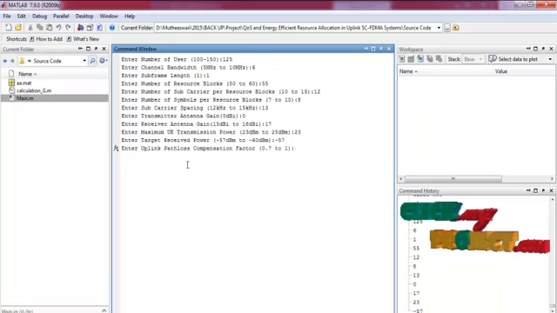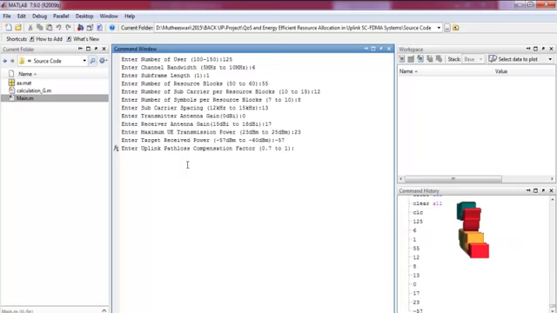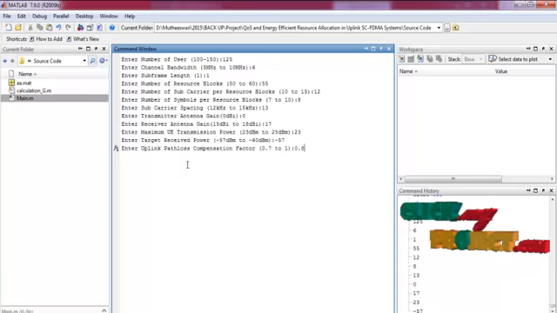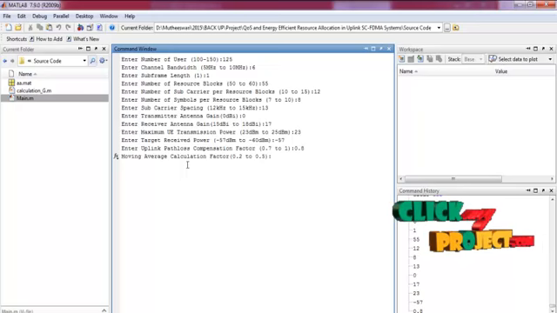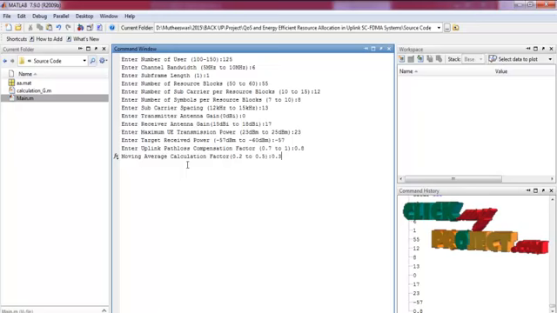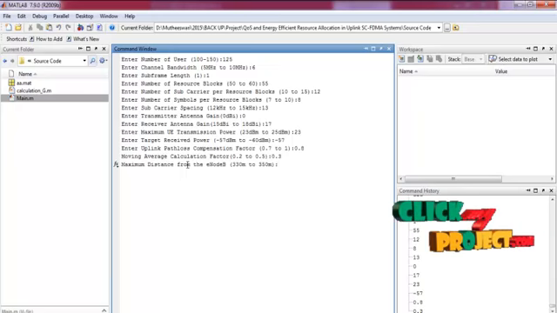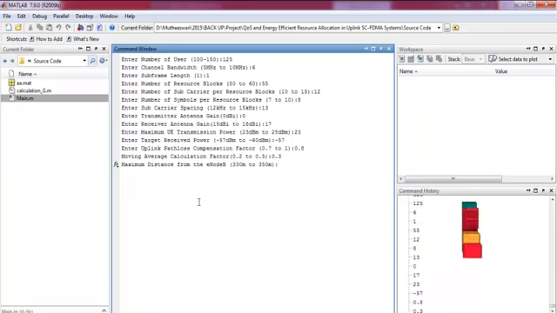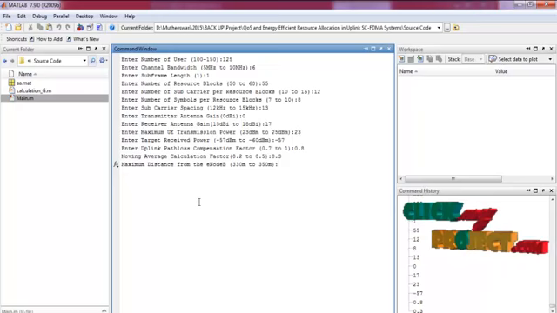Enter uplink path loss compensation factor from 0.7 to 1. Moving average calculation factor from 0.2 to 0.5. Maximum distance from eNodeB from 330 meters to 350 meters.